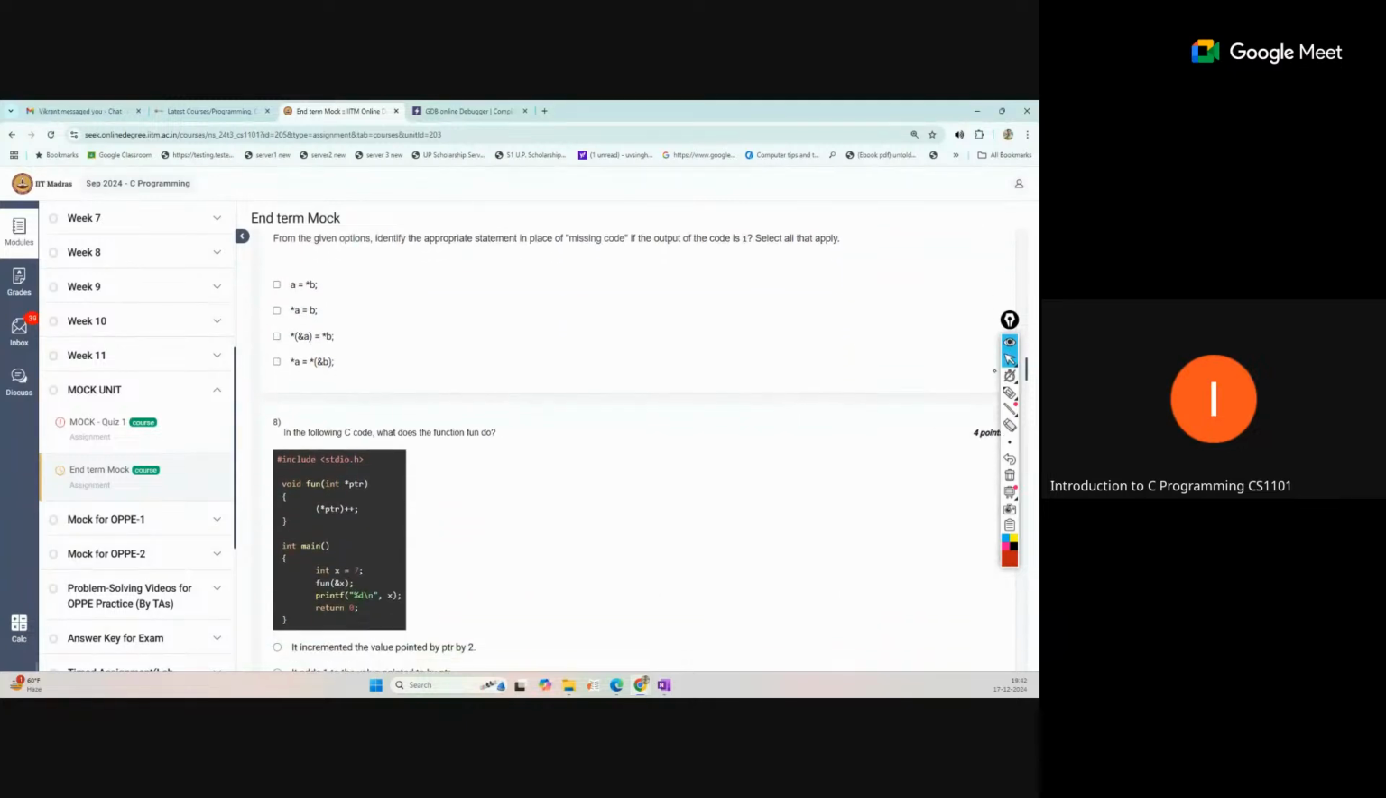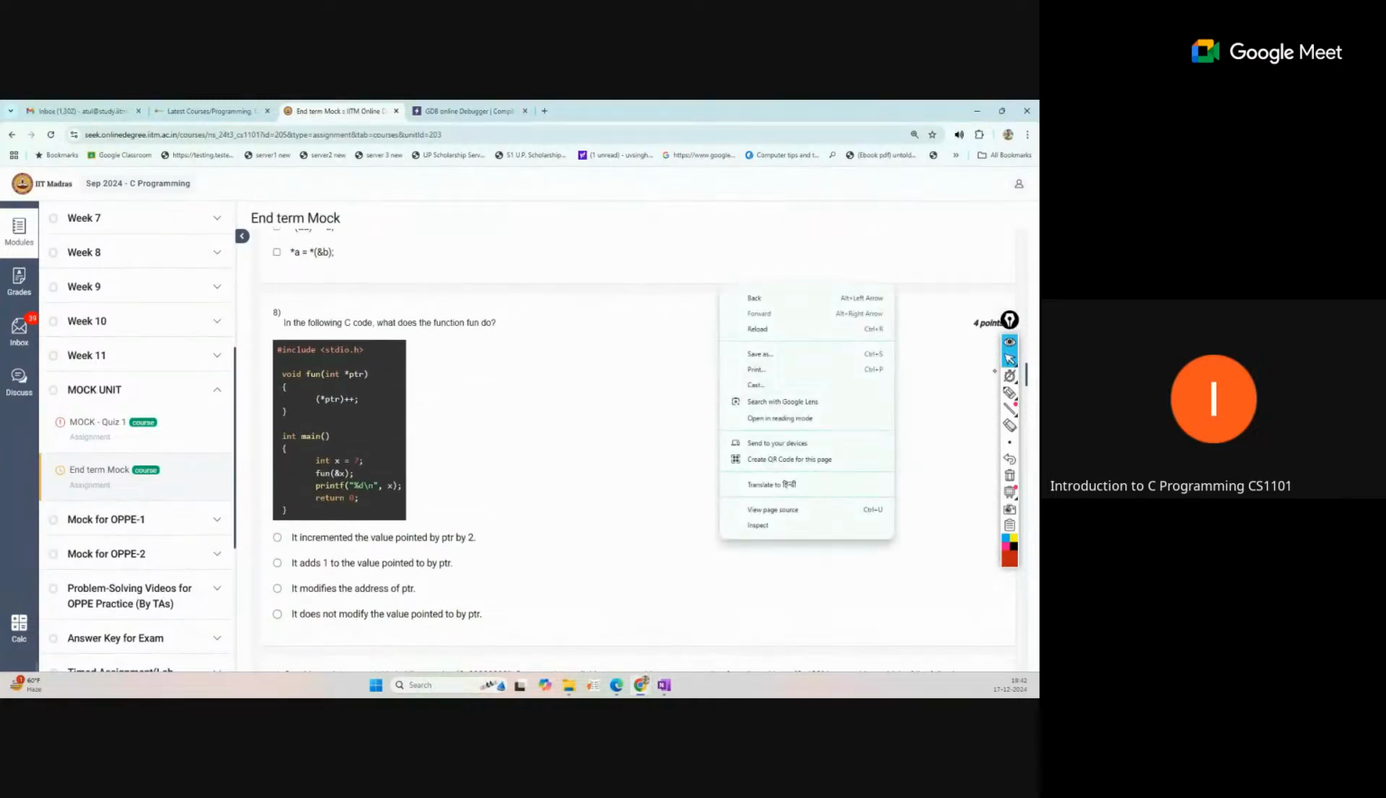The next question is about pointers. What is this doing? The function fun takes a pointer and we are incrementing. Now this is called from the main function, where x equal to 7, but we are passing the address of x to the pointer. So the pointer contains the address of x, and we are printing the x value again.